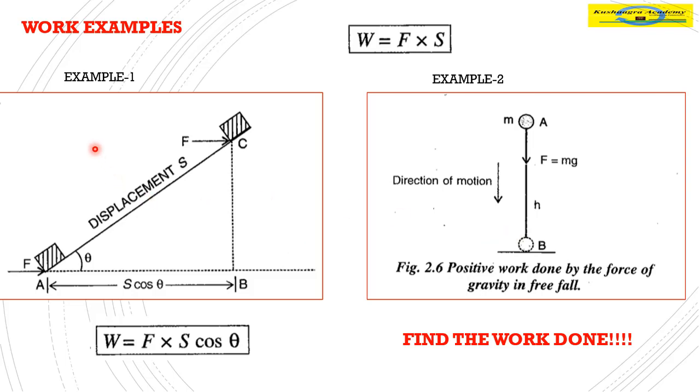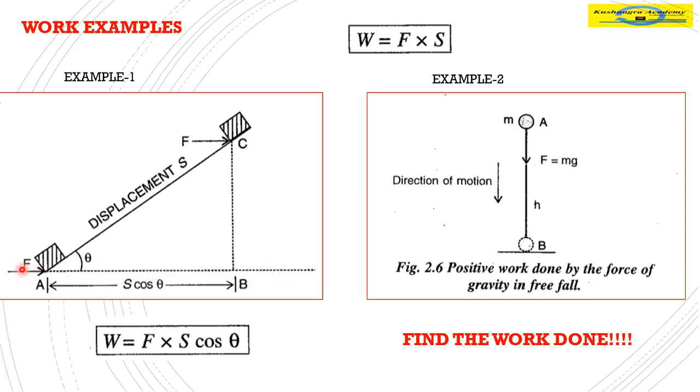Now let's see this. The important point for the work done is that force and displacement are in the same direction. That means the displacement has to be in the direction of force. Now just think that this is a block here and we are pushing it along the x-axis, that means towards east, this way.